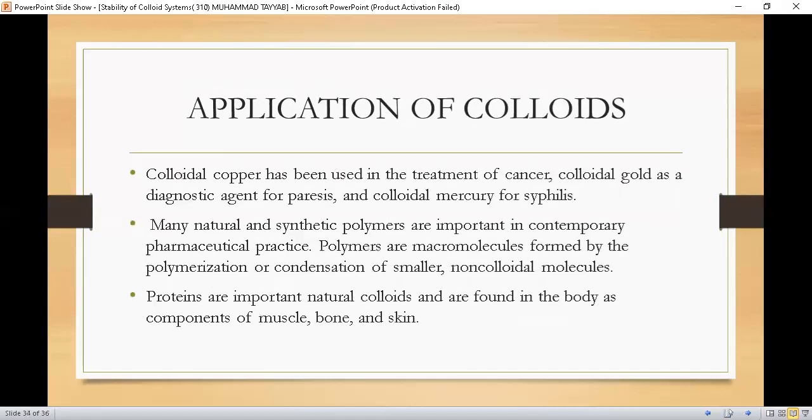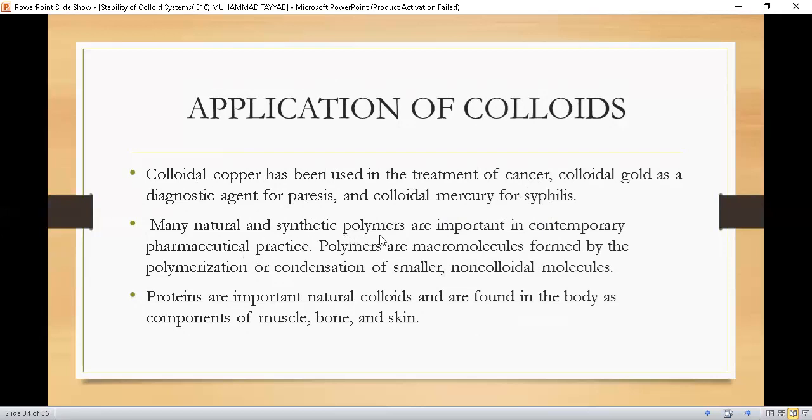Further applications: colloidal copper has been used in the treatment of cancer, colloidal gold as a diagnostic agent for paresis, and colloidal mercury for syphilis. Paresis means, students, general paralysis, or you can say temporary paralysis, and mercury for syphilis. Syphilis is a sexual disorder.